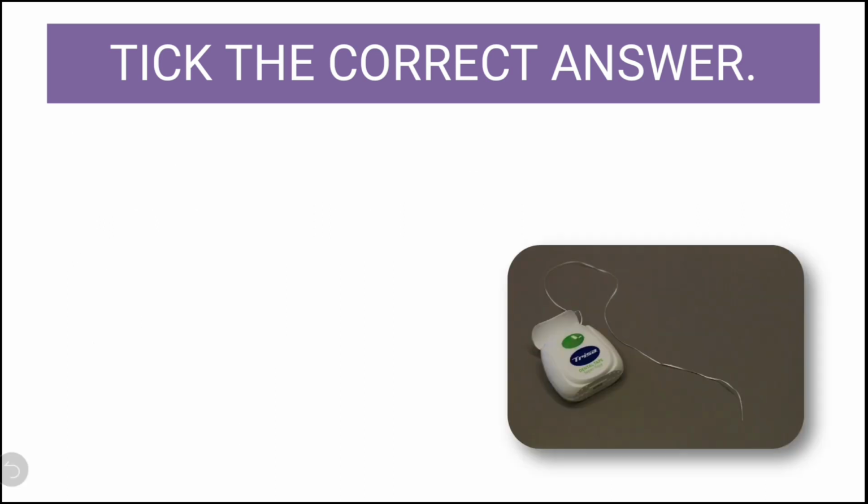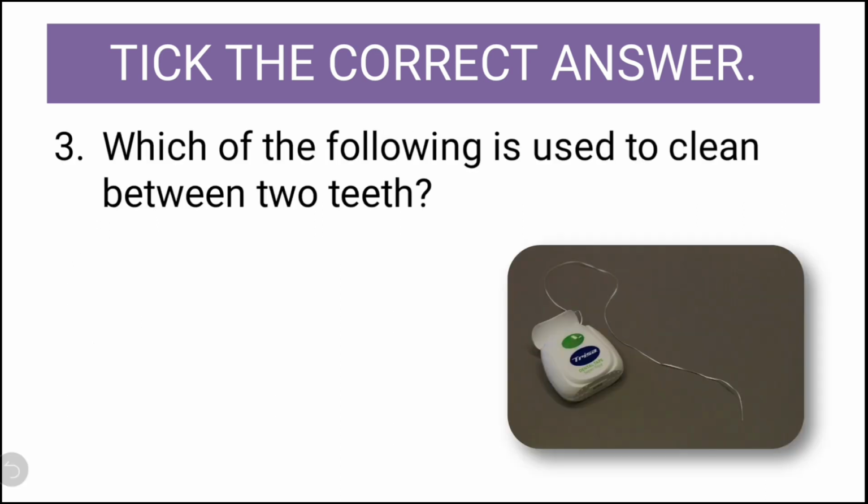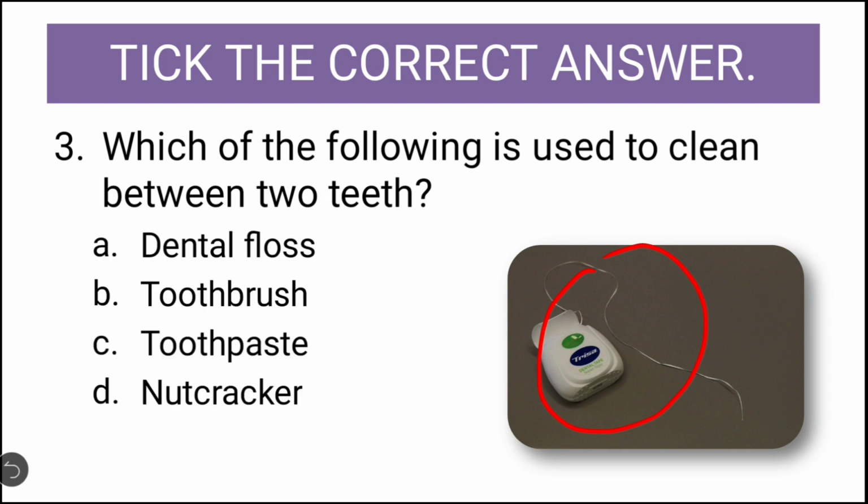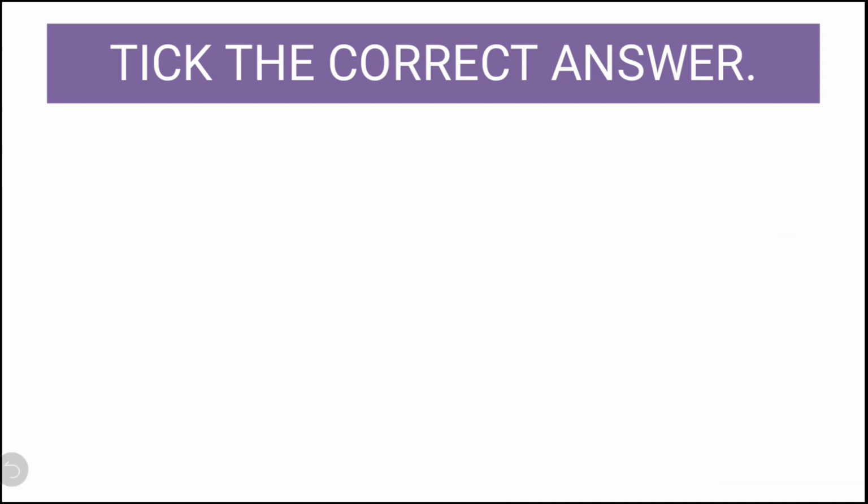Third question. Which of the following is used to clean between two teeth? So, this is that thing. Okay. Let us see what are the options: dental floss, toothbrush, toothpaste, and nutcracker. So, have you ever seen this thing which is used to clean between two teeth? Yes, the correct answer is dental floss. So this is dental floss. Let us see next question.